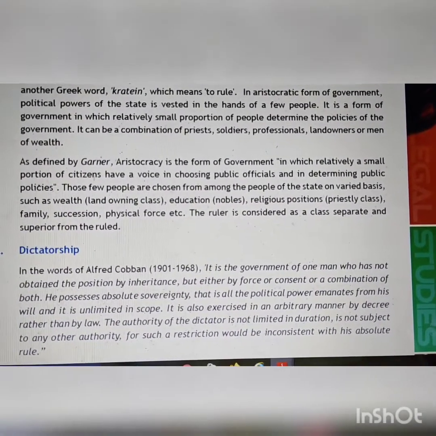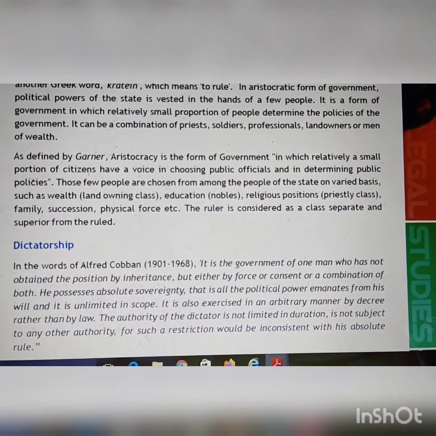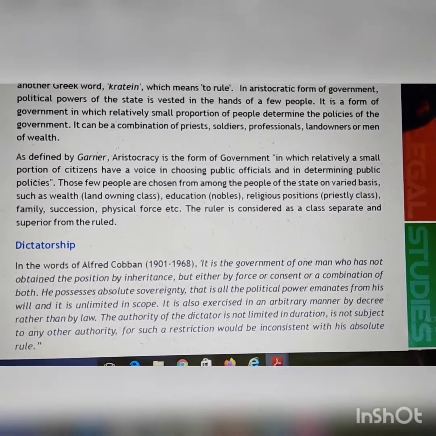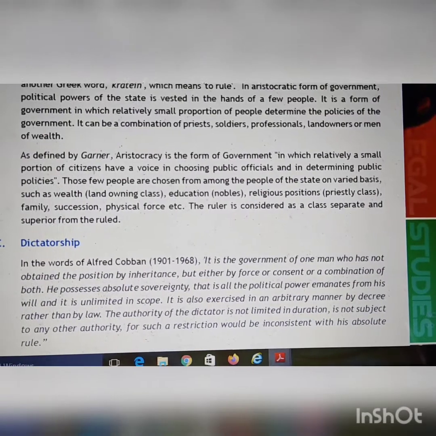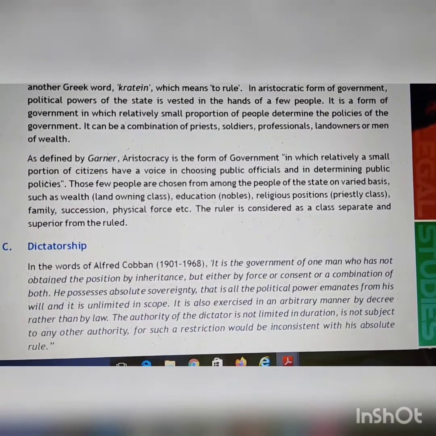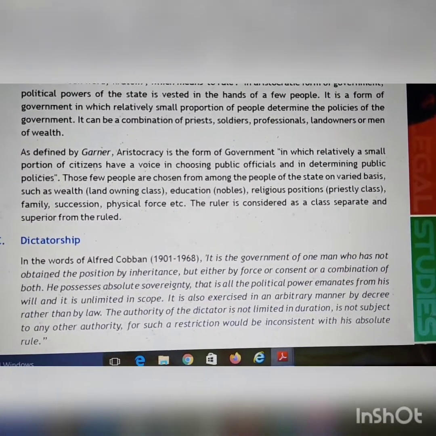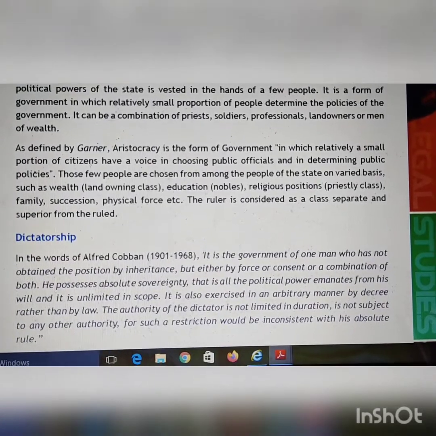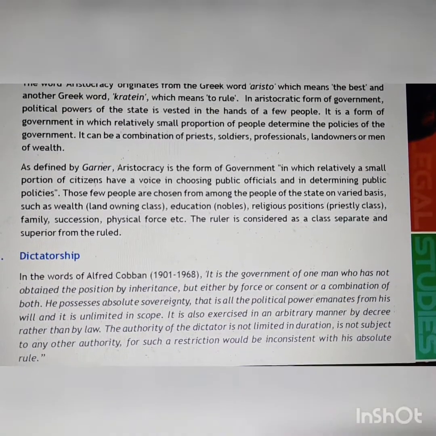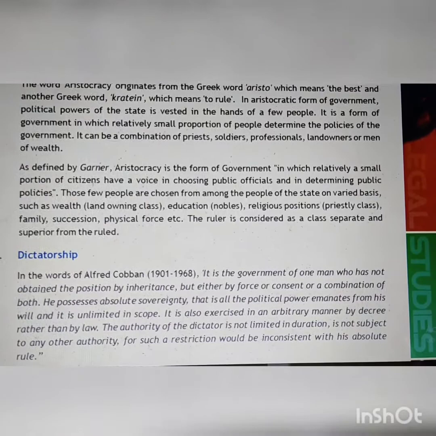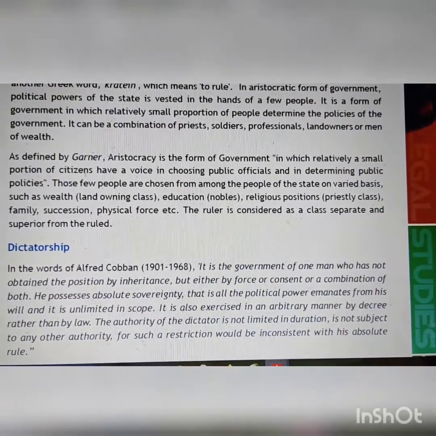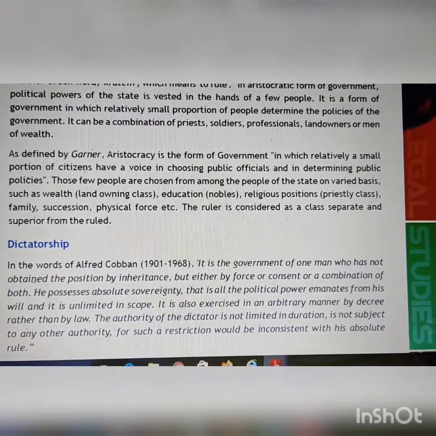So generally what was the scenario in the earlier times, that the economically powerful people, that is the rich people, were considered to be of the higher rank in the society. Higher rank people in the society were those who had a greater amount of wealth concentrated with them.